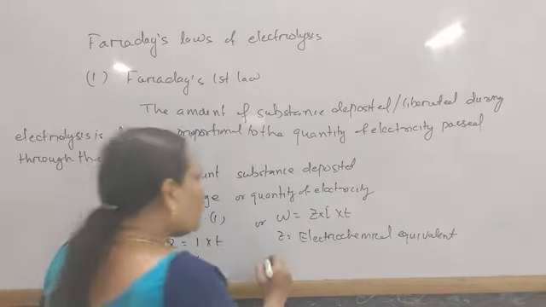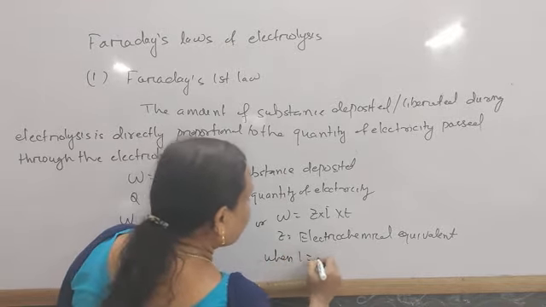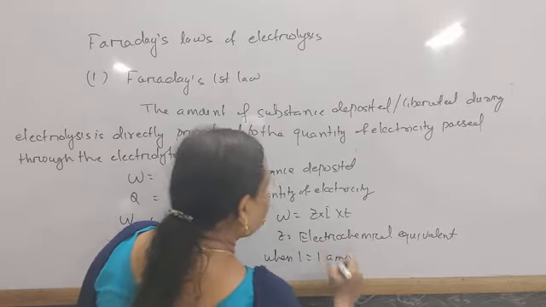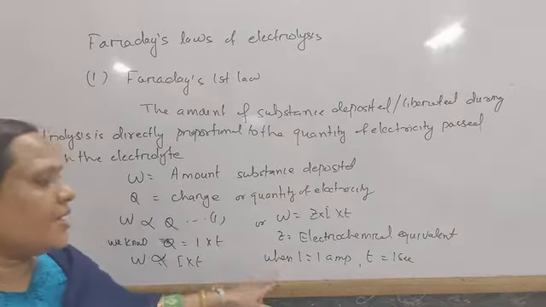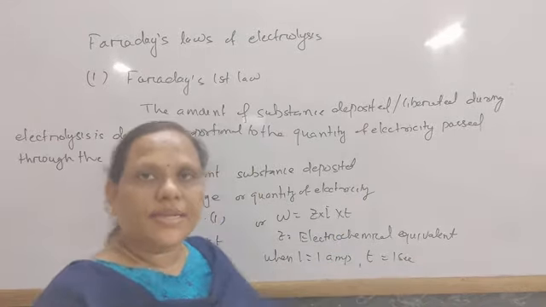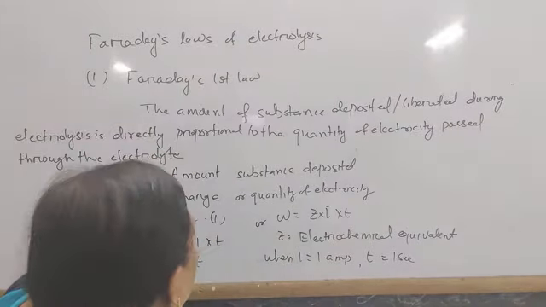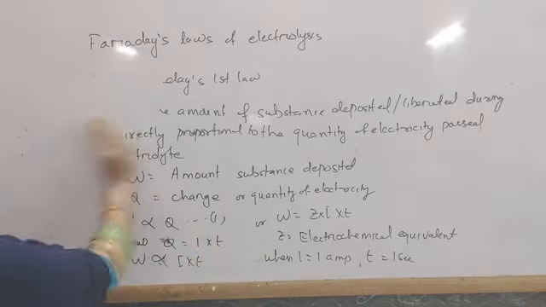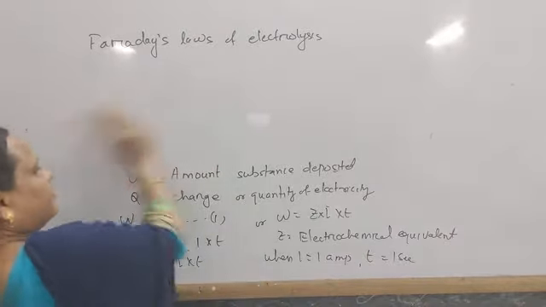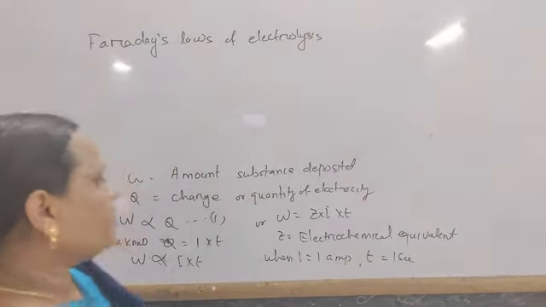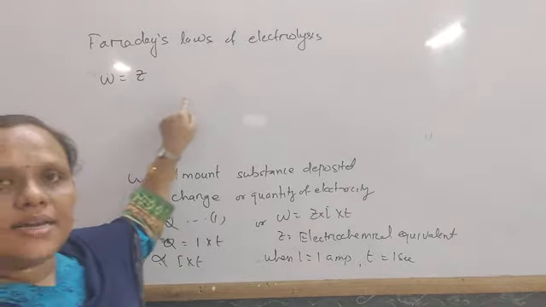When I equals 1 ampere and time T equals 1 second, then what happens? The weight of the substance W becomes equal to Z. So what is this electrochemical equivalent?